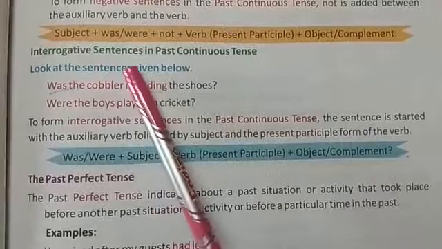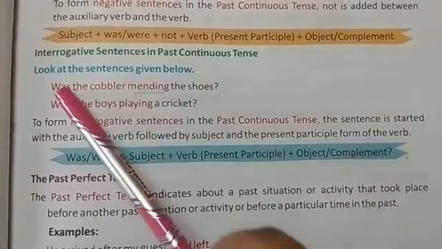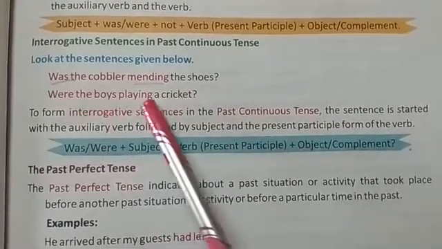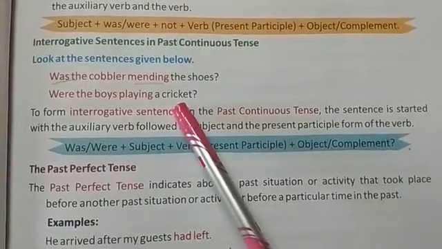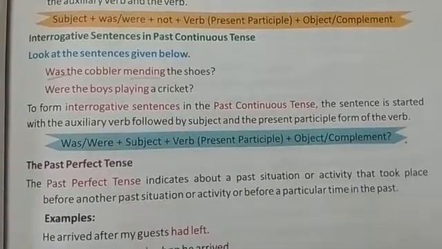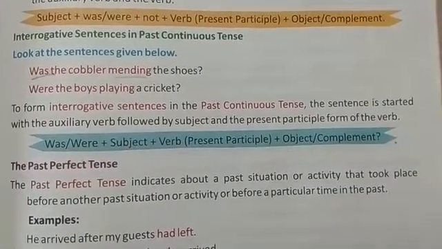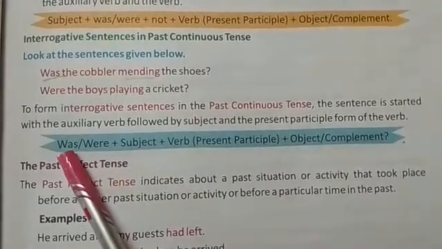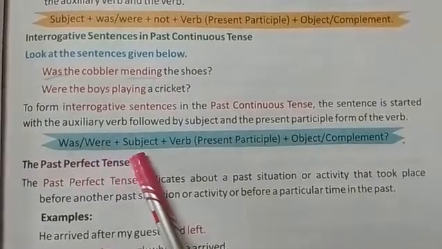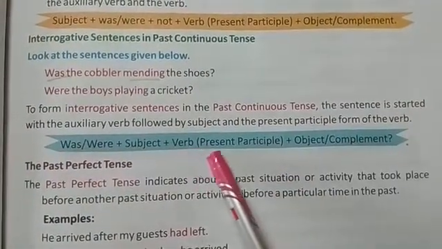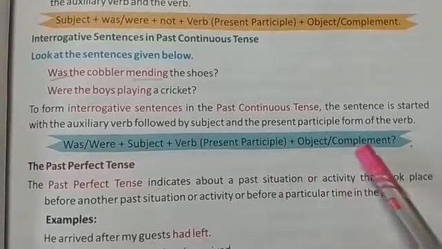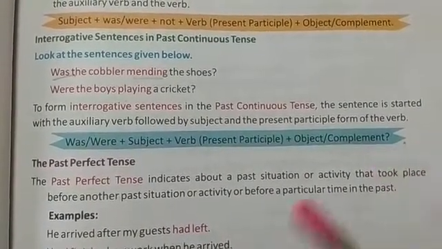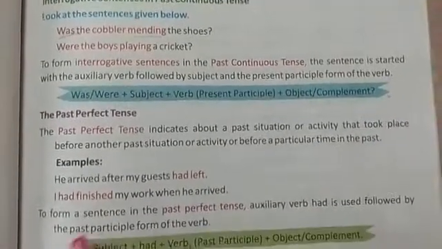Now how to form an interrogative sentence in past continuous tense? Look at the sentences given below. Was the cobbler mending the shoes? Were the boys playing cricket? So these are interrogative sentences in past continuous tense. To form them, we have to start the sentence with was or were. So first of all we write was or were plus subject plus verb. The verb should be in present participle form plus object or complement, and a question mark should be put. So this is the structure of interrogative sentence in past continuous tense.